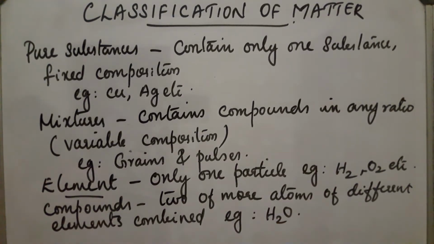Okay, then what are the different properties of water? Water is a fire extinguisher. Another example, oxygen O2. It's a supporter of combustion. Then H2 burns with a pop sound. These are the different properties of elements and compounds. Okay, water H2O is a compound, and H2 and O2 are elements.